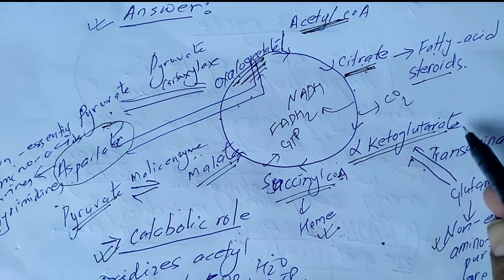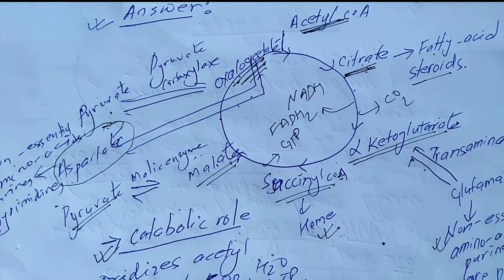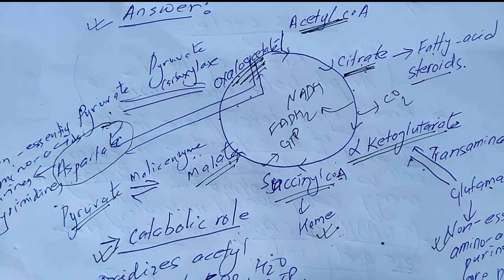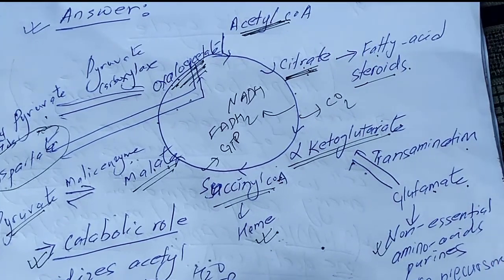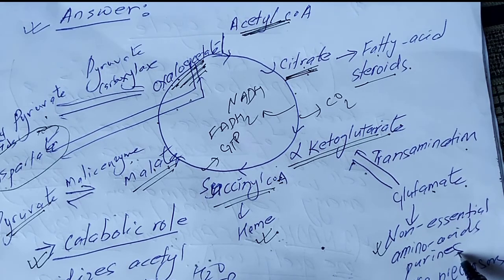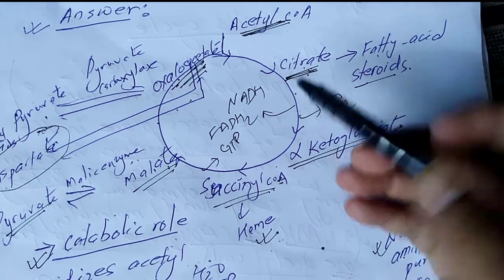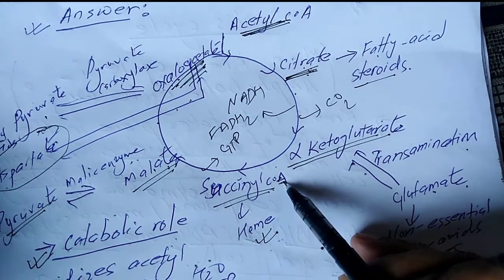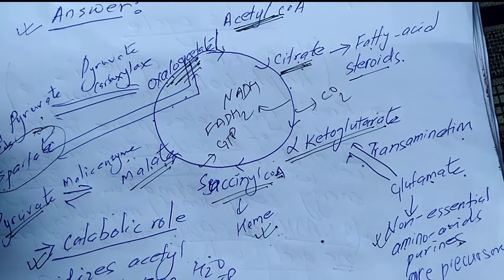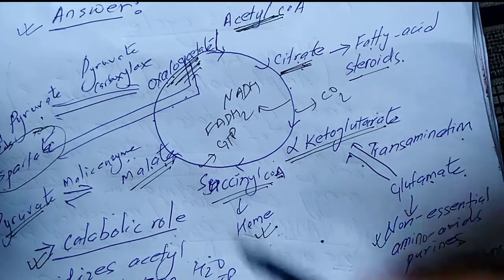From alpha ketoglutarate, by transamination, glutamate can be formed, and from glutamate, non-essential amino acids and purines can be formed. Similarly, from succinyl coenzyme A, porphyrins and heme can be formed, iron containing compounds.